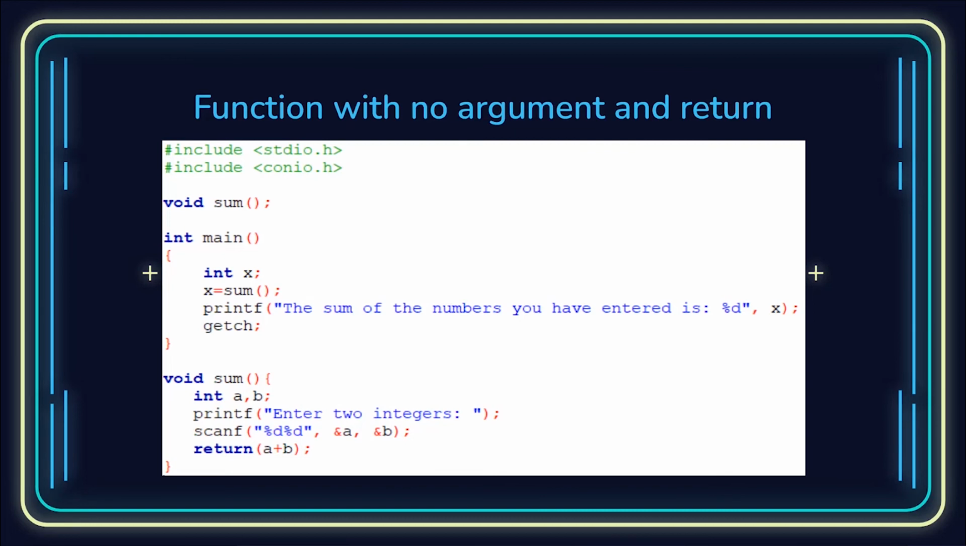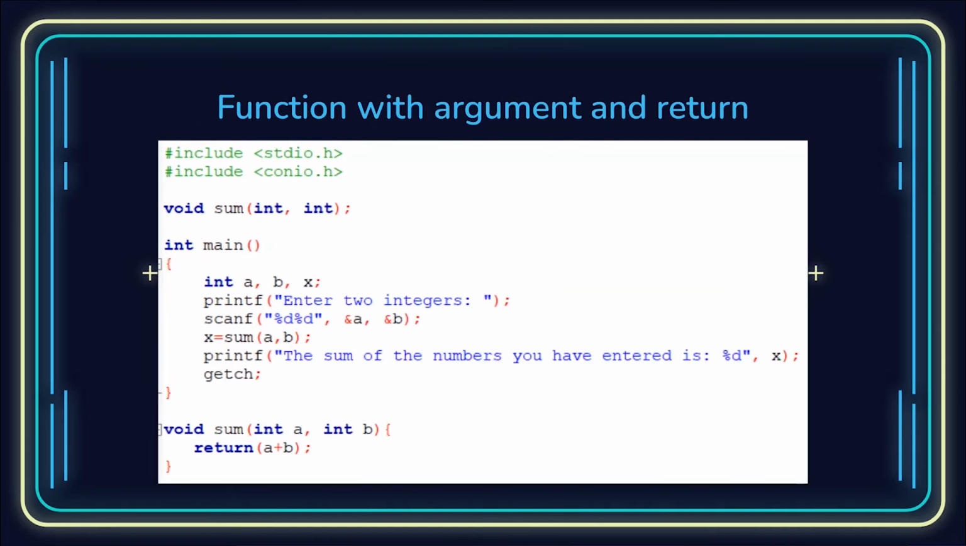Okay, and then comes the final category, that is with both arguments as well as return statements. So here are arguments int a and int b, like I mentioned earlier. And now you can see that in the definition of the function also, we're just returning a plus b. So there's a return statement as well. So there are both arguments as well as return statements in this category. And this part is the same.